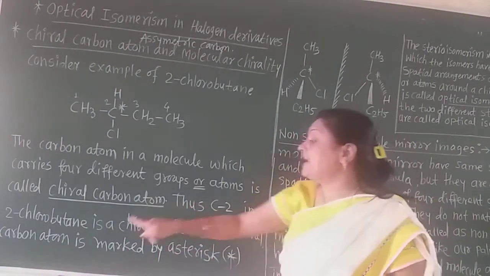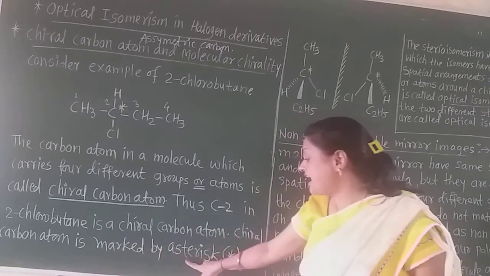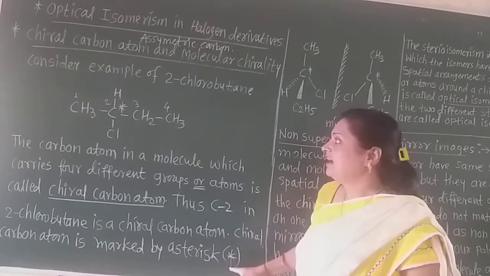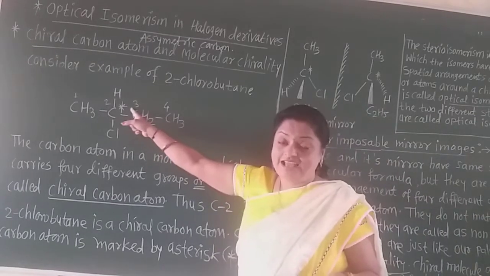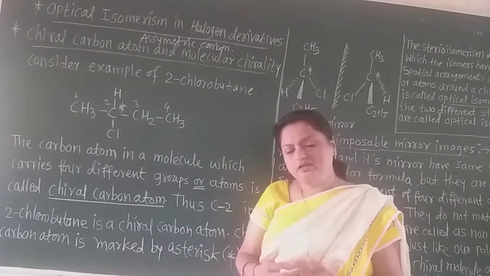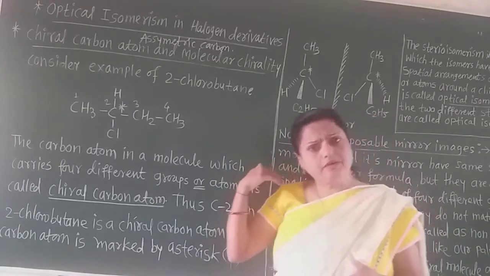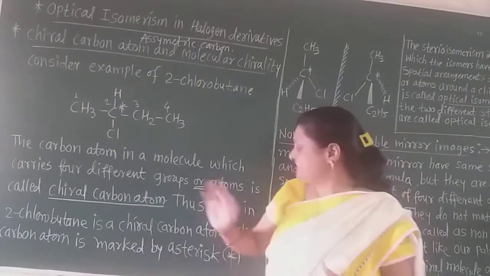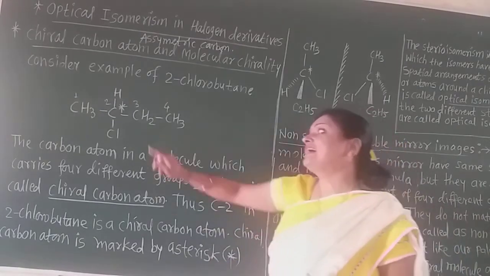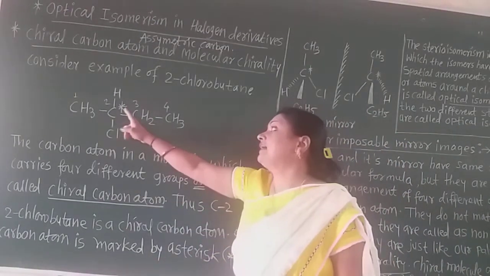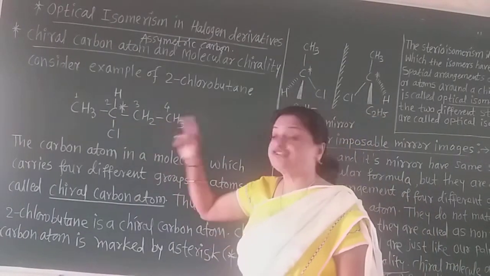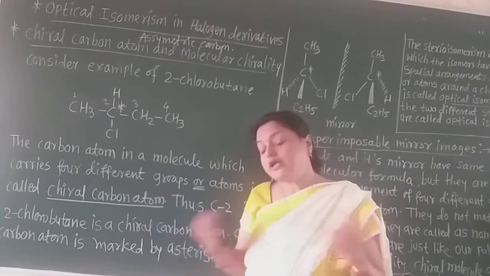And a chiral carbon atom is always marked by an asterisk. Asterisk means star. The group of asterisks is called astra; astra is the plural and asterisk is the singular. So the star always marks the chiral carbon. Remember that the chiral carbon is always shown by such an asterisk. That is the notation of the asymmetric or chiral carbon.